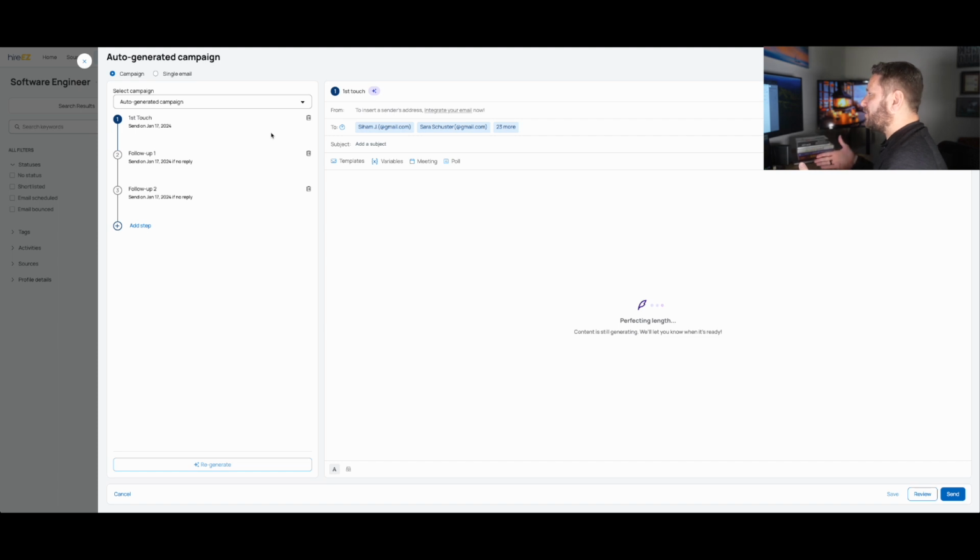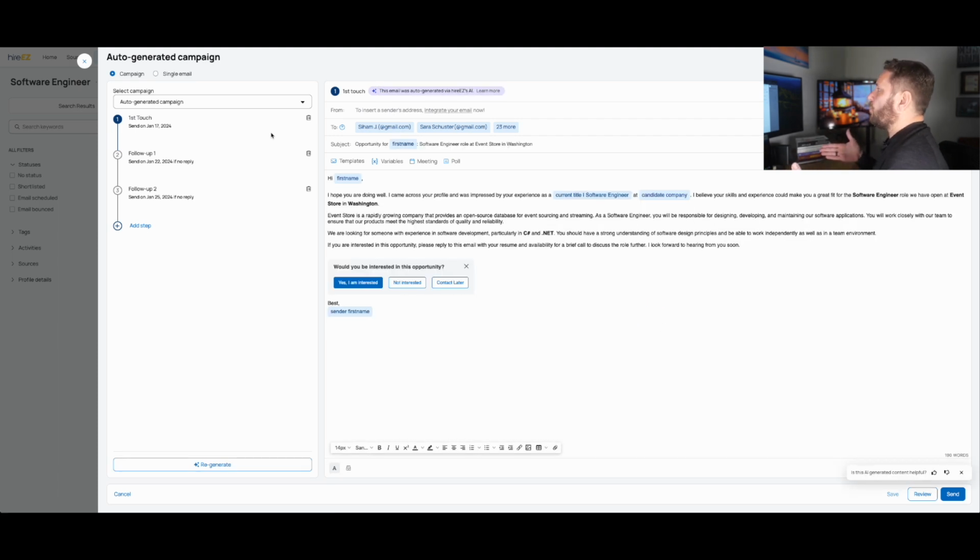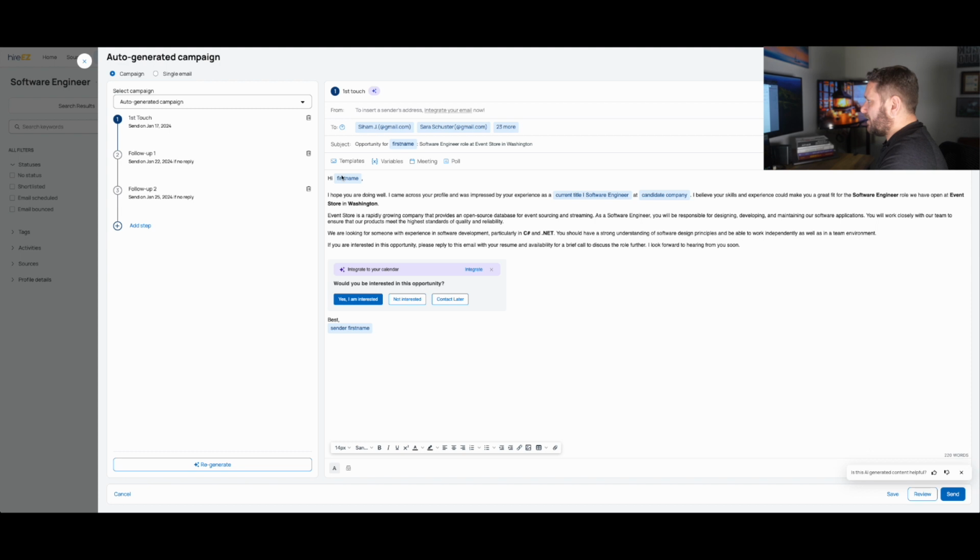So what speEZ is doing right now is it's creating personalized emails for every single one of these candidates. And it's doing it for 3 separate emails. So here you can see the first personalized touch point, the second, the third. I strongly encourage everyone that I work with to find your own voice. This is just a starting point for you to go and reach out to these candidates. I would never encourage anyone to just go with this and hit the send button. We don't want to be recruiters who don't personalize our emails.